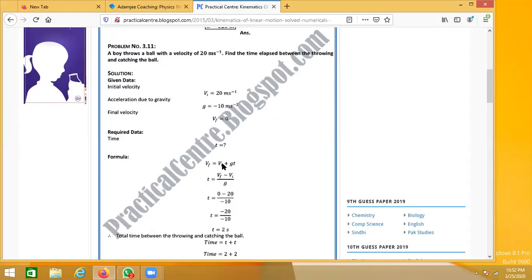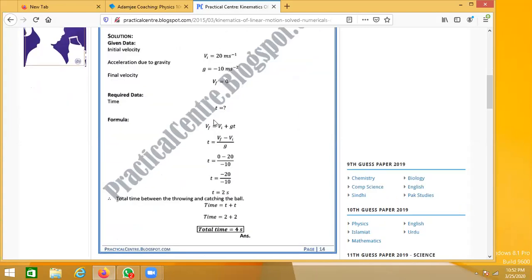Okay, so if you can see here, we are using the first equation again, Vf is equal to Vi plus At. We know that acceleration can be replaced with gravitation, because it is also known as the acceleration due to gravity, so we can interchange the symbol. What we have to work out here is time, so we will rearrange this equation.